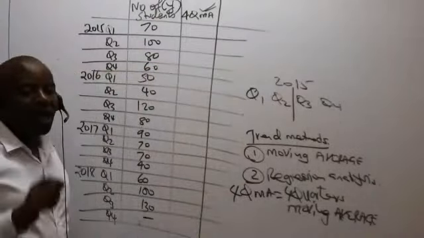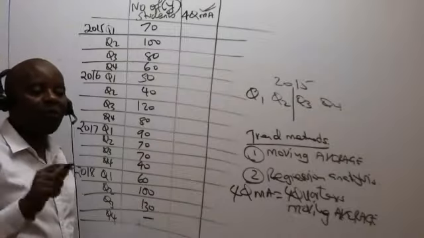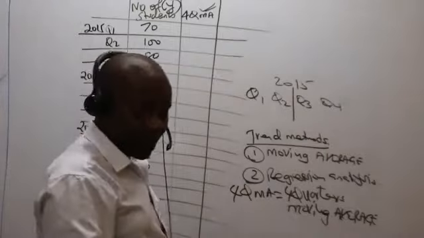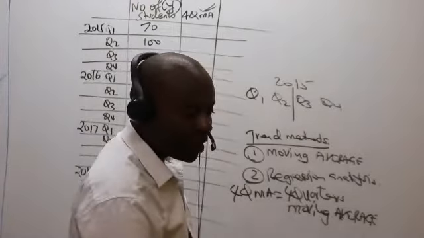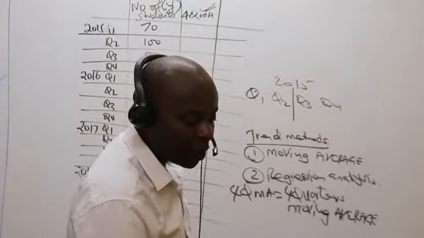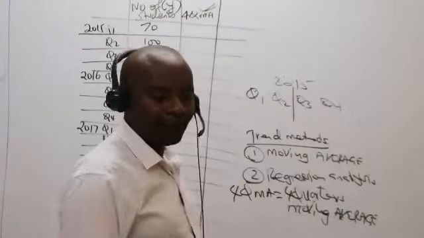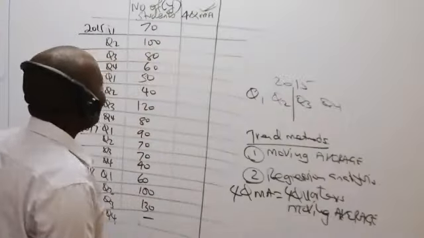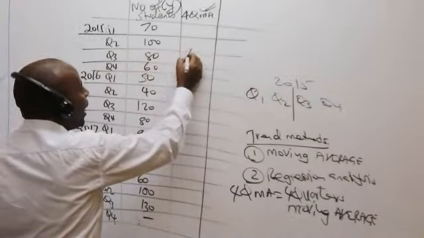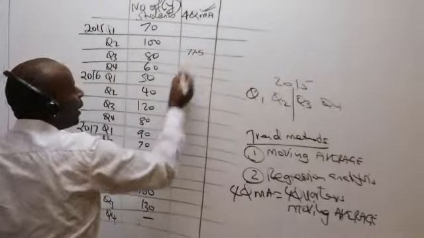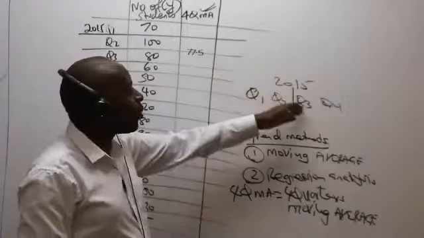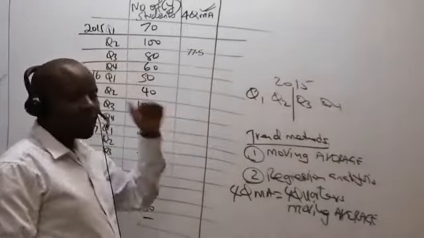Because this figure is supposed to be very representative. And ladies and gentlemen, it can only be said to be very representative if it is centralized. So we are saying that this 77.5, come and write it on top of the line that is in between quarter 2 and quarter 3, because it has to be central.